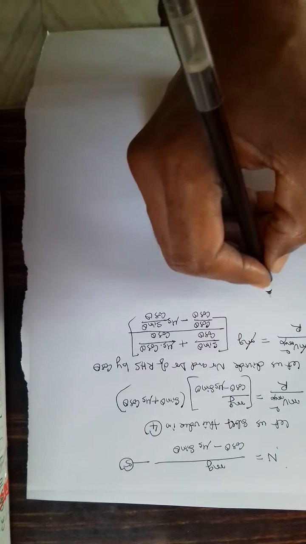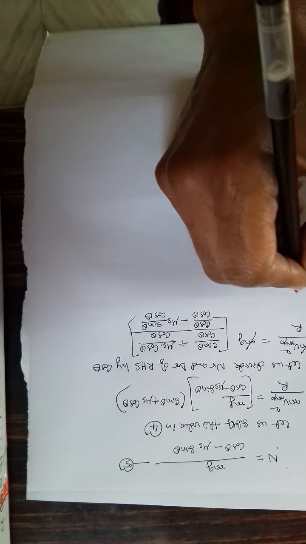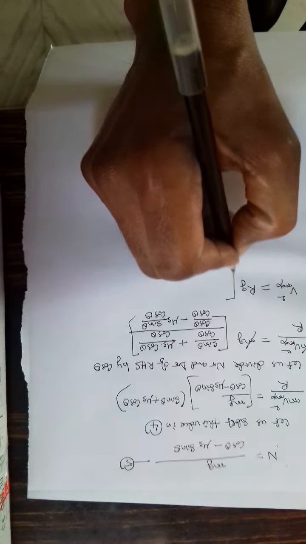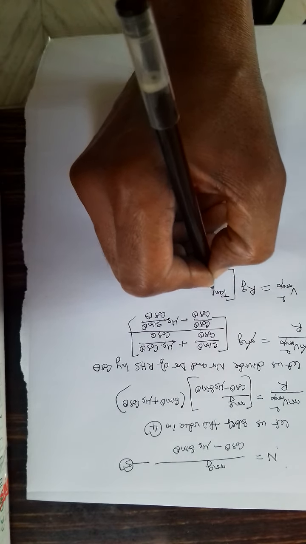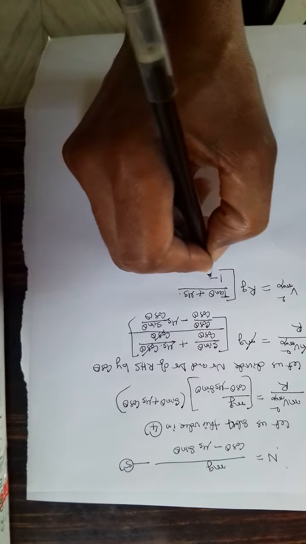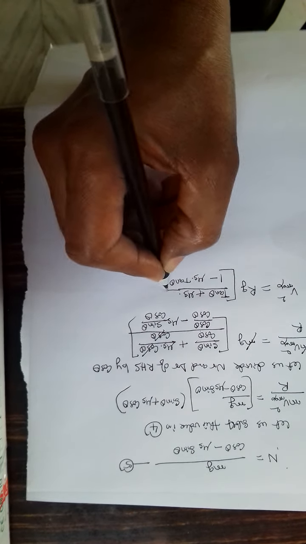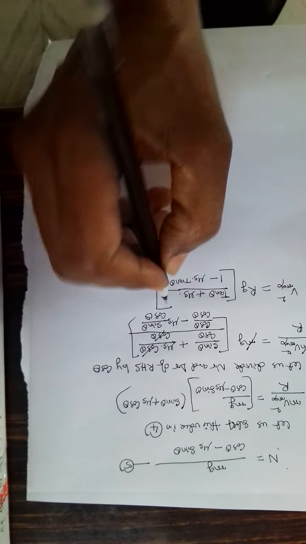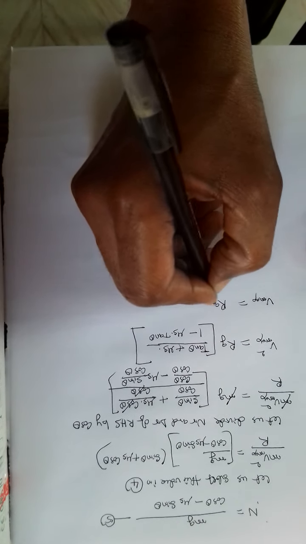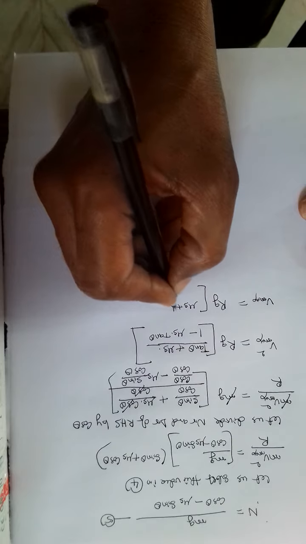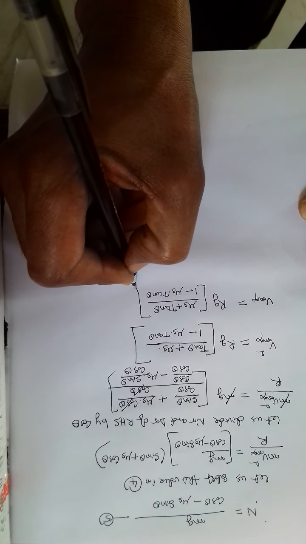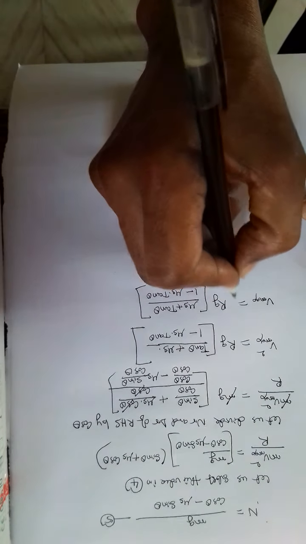Here m gets cancelled and v maximum square is equal to, let us take this r to right hand side, rg, sin theta by cos theta becomes tan theta plus mu s cos theta gets cancelled by here 1 mu s tan theta, or v maximum is equal to rg, mu s plus tan theta by 1 minus mu s tan theta under root.